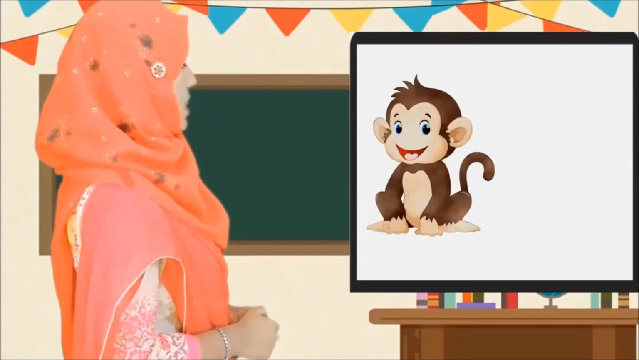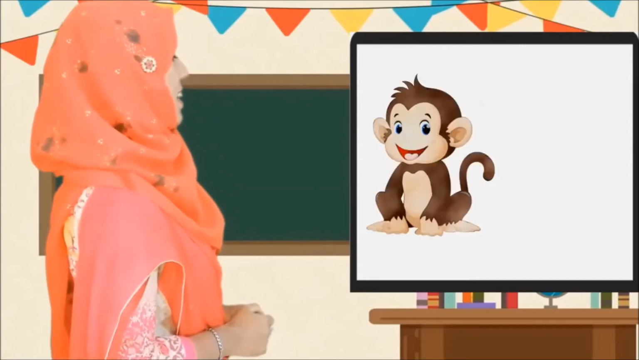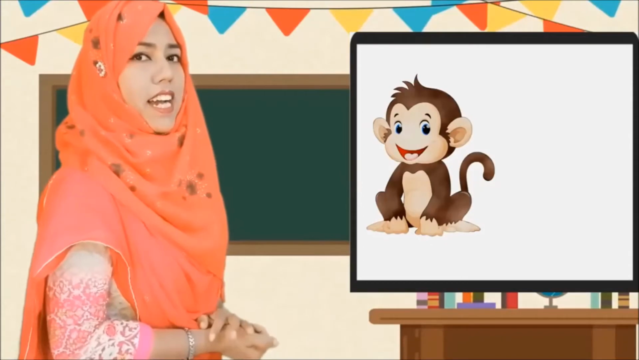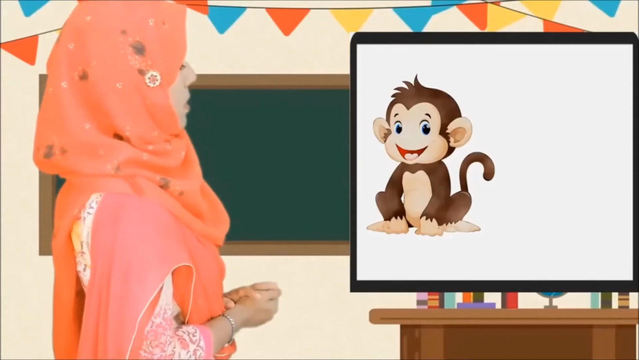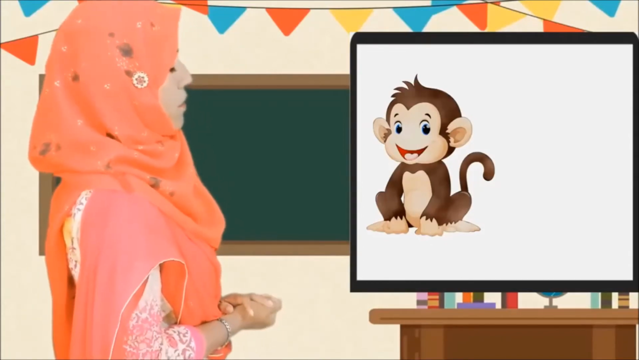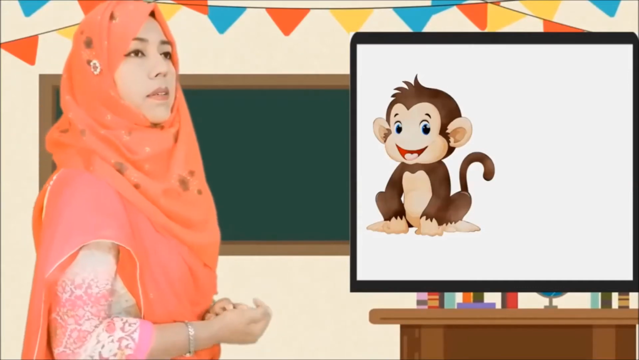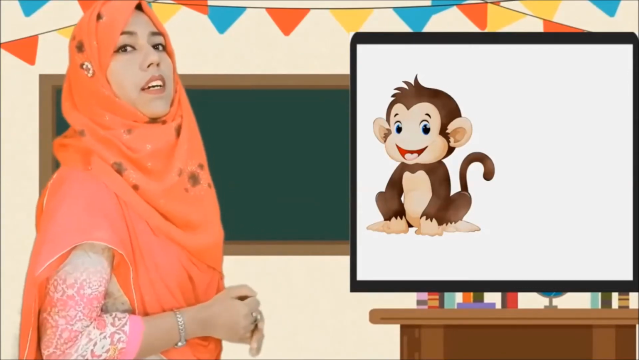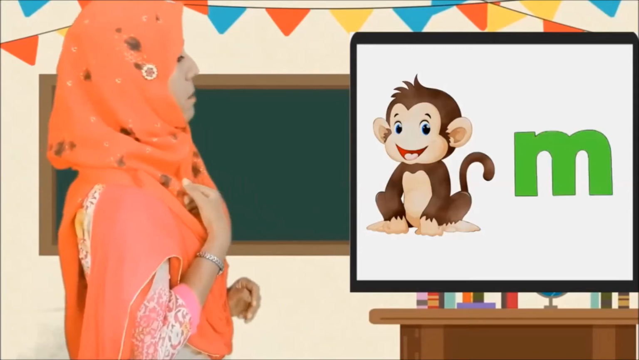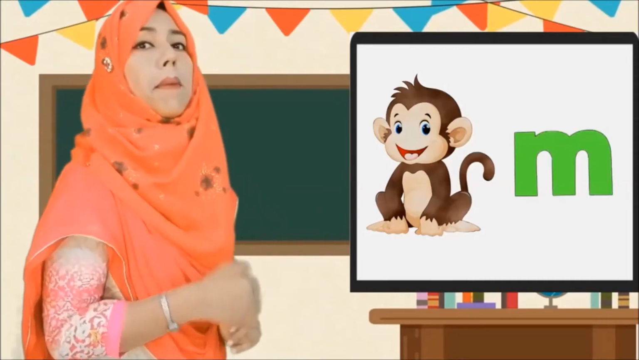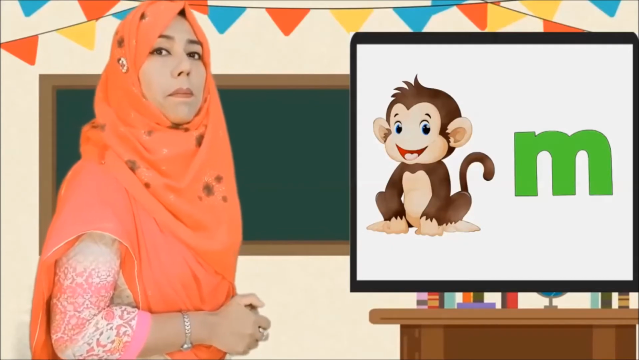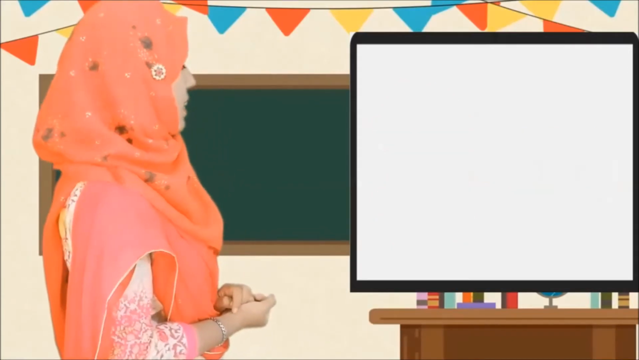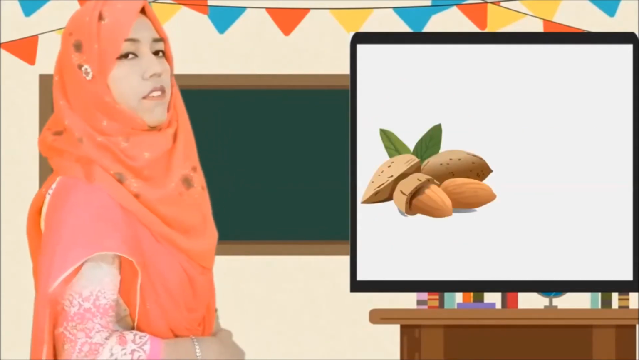Now look, this is monkey. Monkey is so naughty, right? So, what for monkey? Monkey. Here will be M. M, monkey.